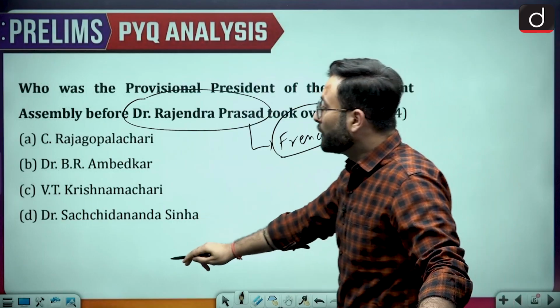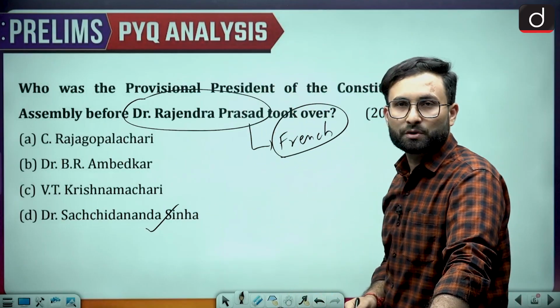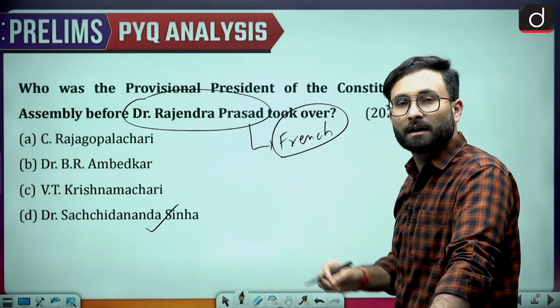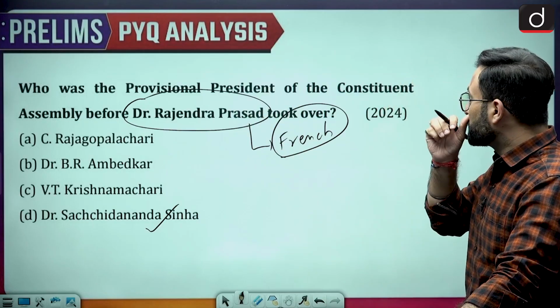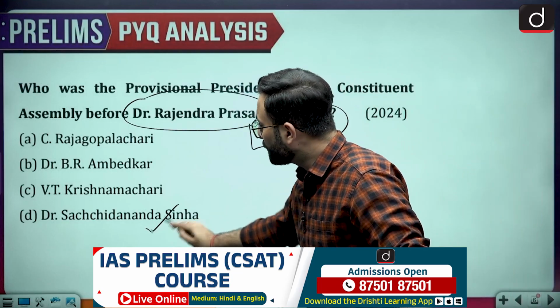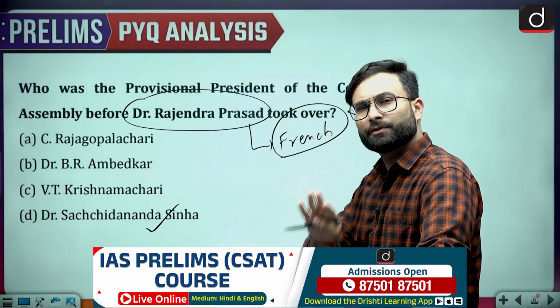Okay, so here Dr. Sachidanand Sinha was the senior most member and he was selected as a president before Dr. Rajendra Prasad took over. Okay, so that is something which is there. Option D would be your right answer over here. That is a fact which you should know.